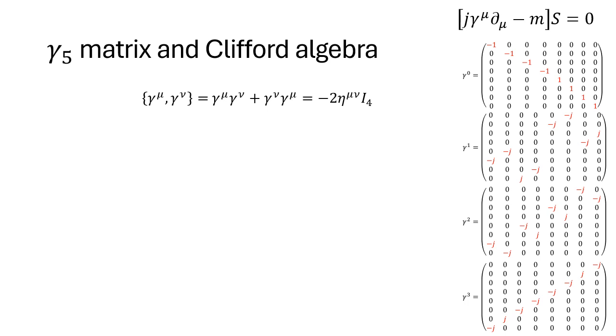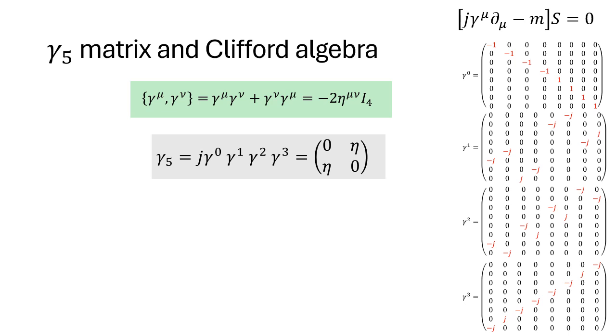We got an equation that looks like an extended 8-dimensional version of the Dirac equation. But remember that to convey the underlying physics of the Dirac equation, the gamma matrices must satisfy the property of the Clifford algebra. Well, our new gamma matrices indeed fulfill this requirement. It is worth noting that following the Dirac formalism, we can also define a 5th gamma matrix, which is mostly used in the chiral representations.